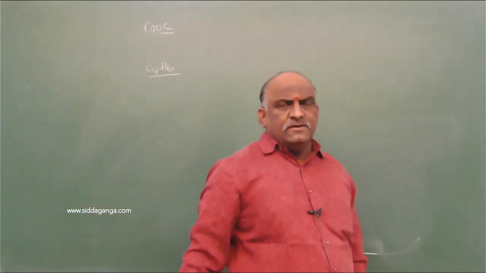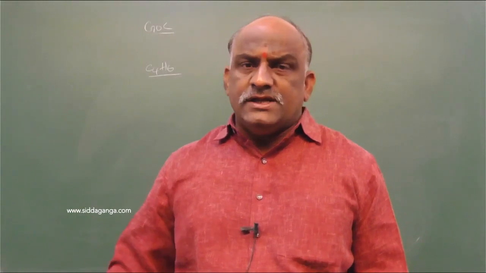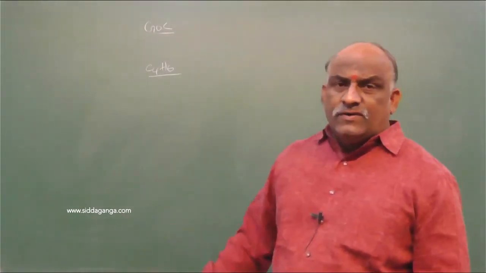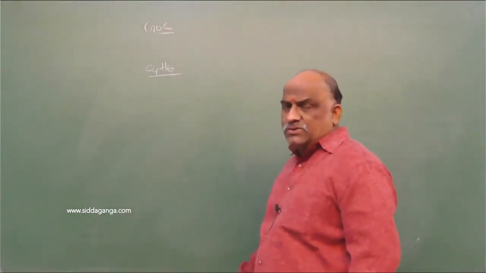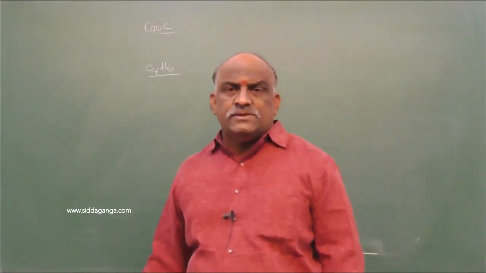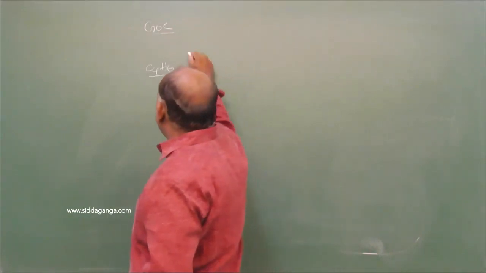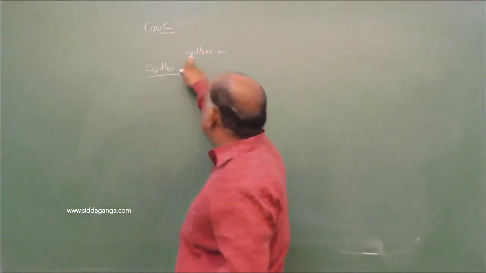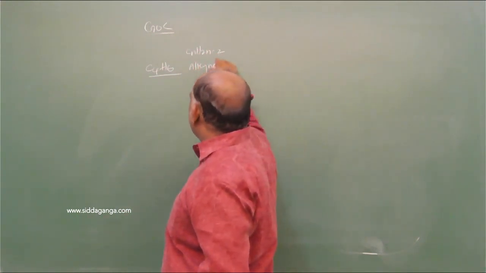C4H6 was given. This C4H6 is not related with oxygen. Oxygen is not there. For such type of cases, there is no hope for a functional group. CH3CH2 style is not possible in such type of cases. So this type of case, C4H6, already belongs to CnH2n minus 2, with n = 4, C4H6. So this is an example for alkyne.